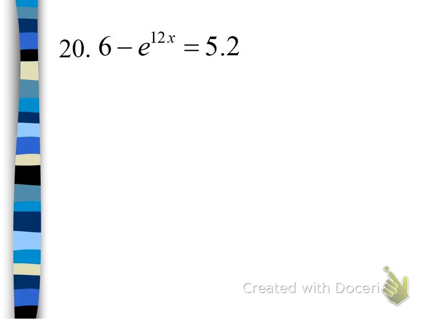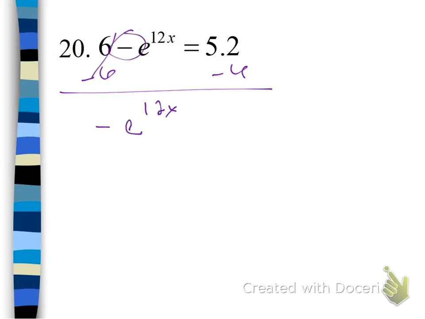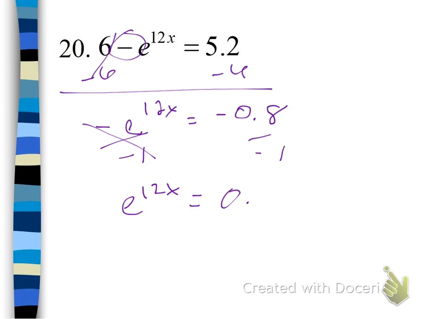Number 20. A lot of the same, right? So we're going to subtract 6 here. Make sure to bring this minus sign down as a negative on the e. You've got to, because this is going to give you negative 0.8. Now we've got to divide both sides by negative 1. Otherwise, when we rewrite this in logarithmic form, we're going to end up with a negative inside of a logarithm, and we can't do that. Okay?